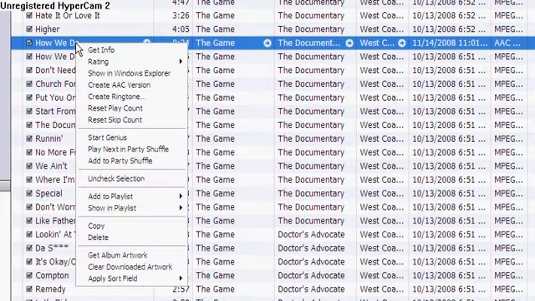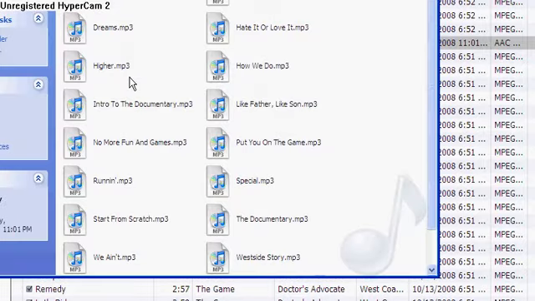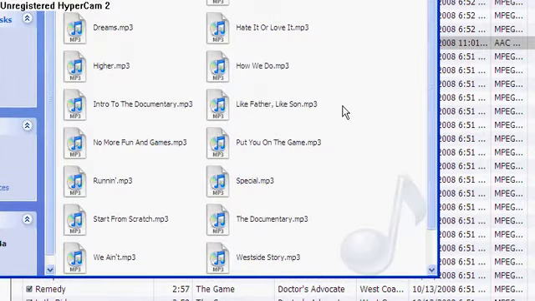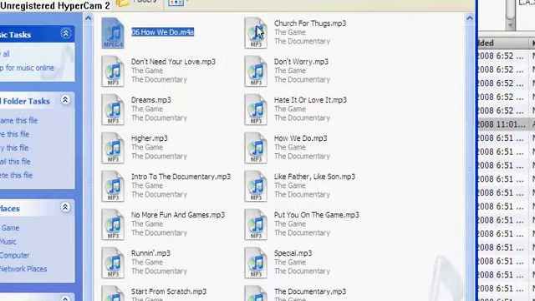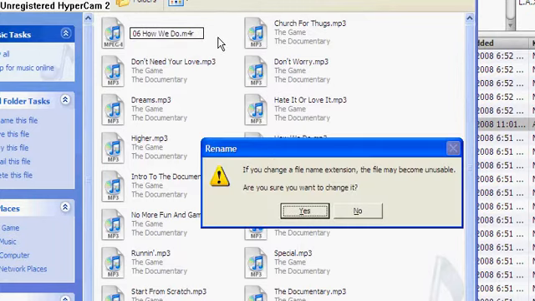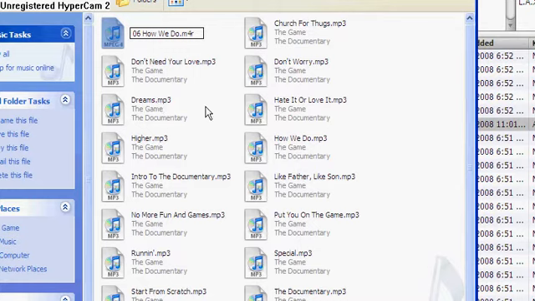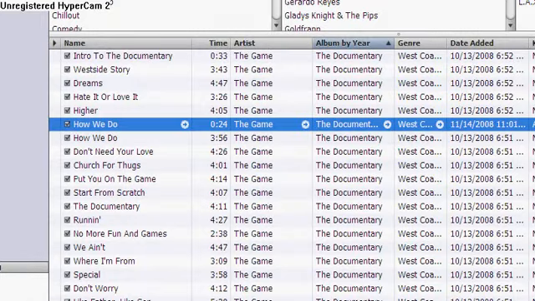Okay. You'll get Show in Windows Explorer or something else that you have. Alright. Okay, here it is. You're gonna change this into an R. Okay. You do that. Okay, it is that. Alright. I'm gonna grab my song and I'm gonna take it to my iTunes.